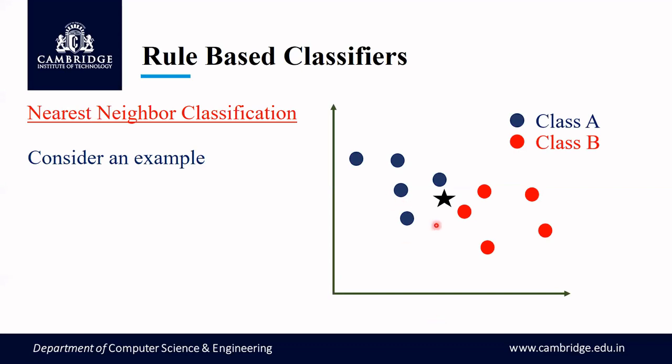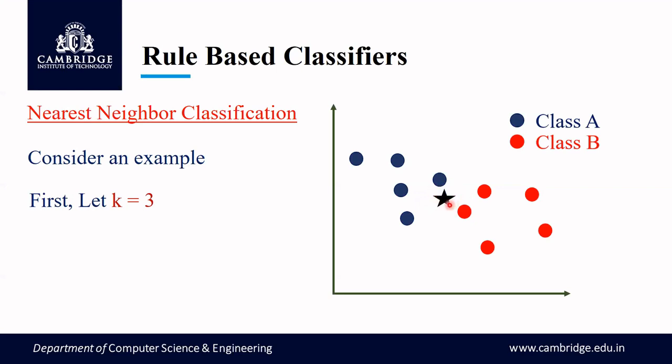As I told earlier, K is nothing but the number of nearest neighbors that I'm going to consider. Let the K that I'm going to consider first be 3. I'm going to consider the K value to be 3, which means I have to consider 3 nearest neighbors for the given test data.